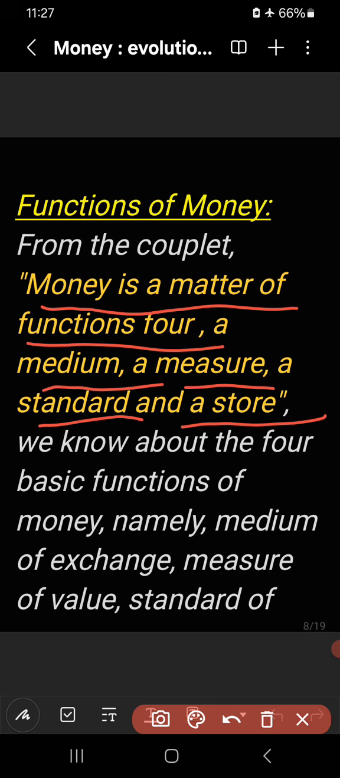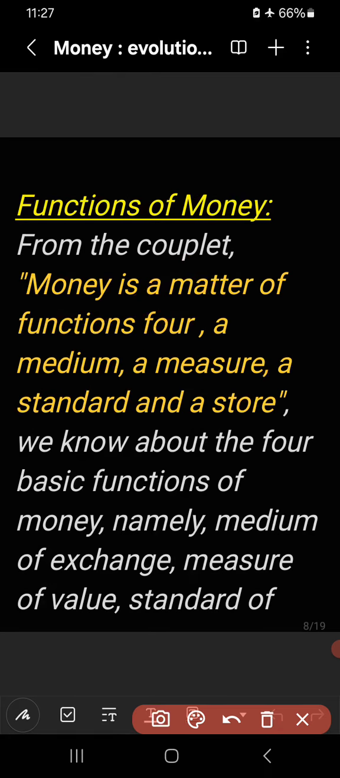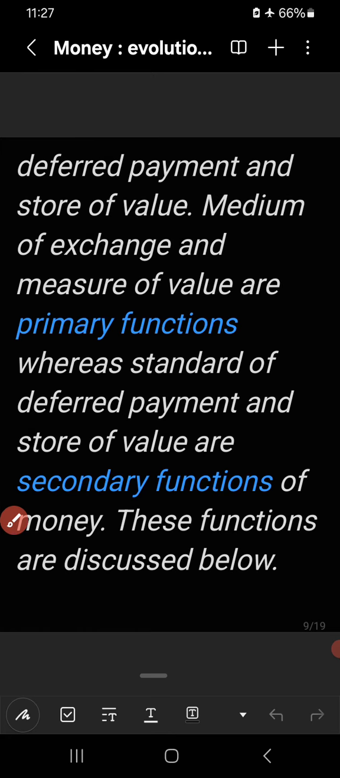There are four functions of money. What are they? A medium means medium of exchange, measure means measure of value, standard means standard of deferred payments, and store means store of value. So we clearly know about the four functions from this couplet, right? They are medium of exchange, measure of value, standard of deferred payment and store of value. Let us discuss them.